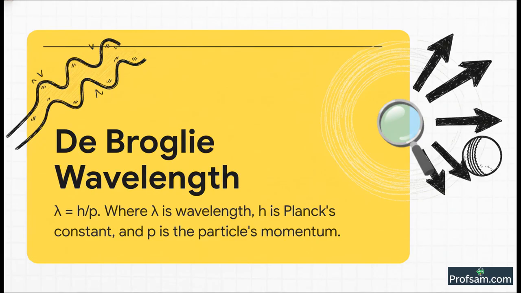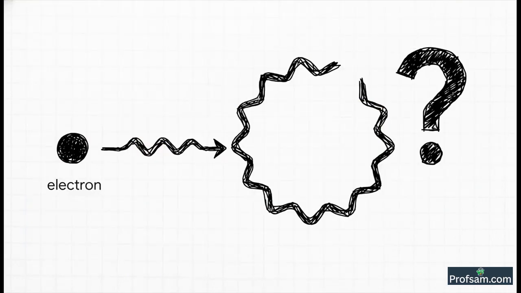De Broglie said that any moving particle, yes, any particle, has a wavelength associated with it. This wavelength, lambda, is simply Planck's constant, h, divided by its momentum, p. This was the masterstroke. See what he did? He connected a wave property, wavelength, to a particle property, momentum. But hold on a second. That's the big question, isn't it? It's easy to write down a formula, but what does it actually mean? How can an electron, which we think of as this tiny point, be a wave that's going around in a circle? To help us understand this, de Broglie used a really beautiful and simple analogy.